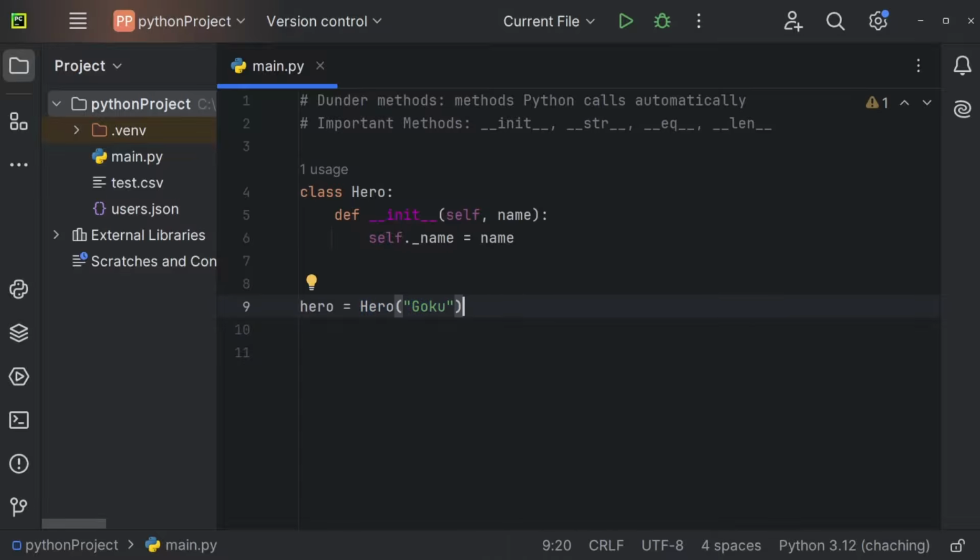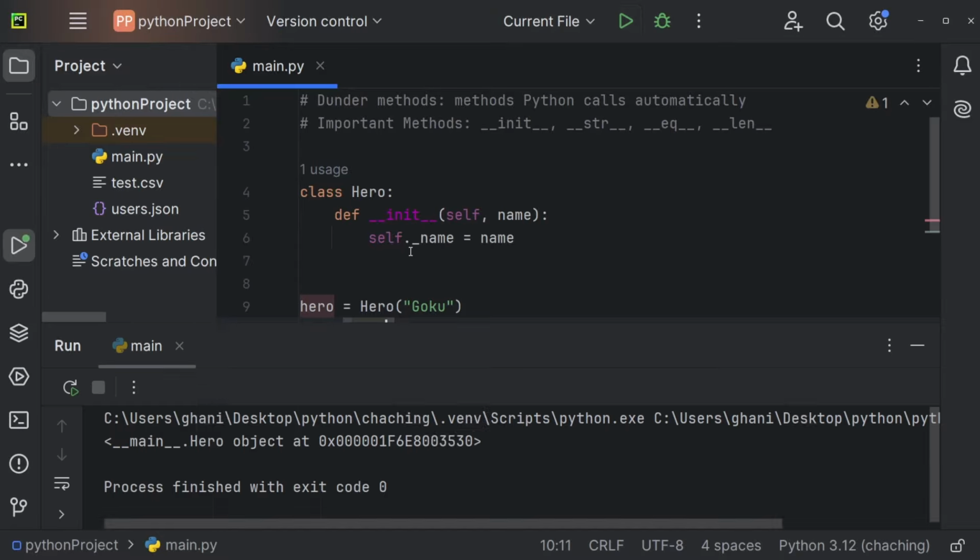Let's now also try to print our hero. So print hero. Let's run this. And you can see we're just getting __main__.Hero object at 0x000 whatever. So this here is just the memory address. And this right here is also a dunder method that is being called. In fact, it is the dunder str method. And the default behavior of dunder str is that Python will just output the memory location of this object. So this location right here.